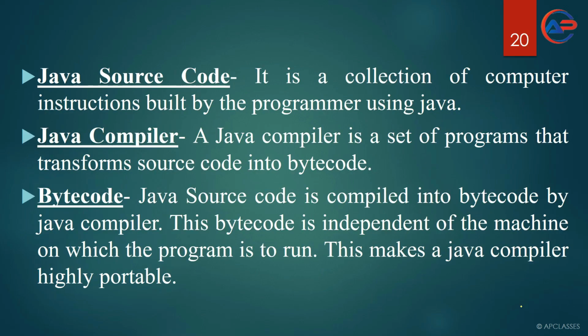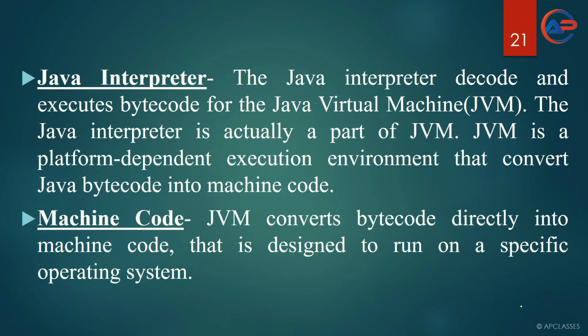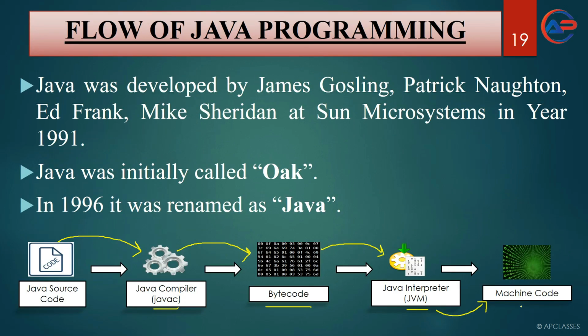So here we discussed what is Java source code, what is the Java compiler, what is bytecode, what is the interpreter, and what is machine code. What question you can expect from here is, first they can ask you the flow of Java programming, or to state the steps through which Java source code is converted to machine code. They can ask you to state the process through which Java source code is converted to machine code. So here you can write the complete story, that Java source code with the help of the Java compiler gets converted to bytecode.